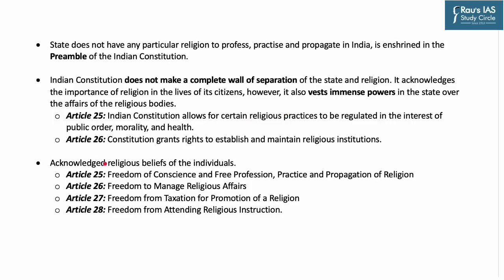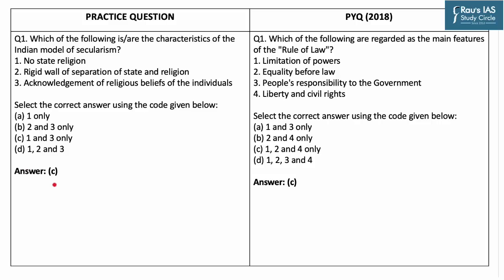Another important feature is acknowledgement of the religious beliefs of the individual. Some examples of this can be seen in Article 25, Article 26, Article 27, that is freedom from taxation for promotion of a religion, and Article 28, freedom from attending religious instruction. Hence, the correct answer to this question is option C, that is 1 and 3 only. And the correct answer to our UPSC previous year question is option C.